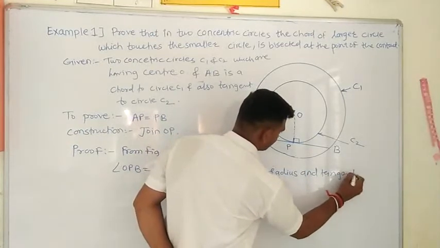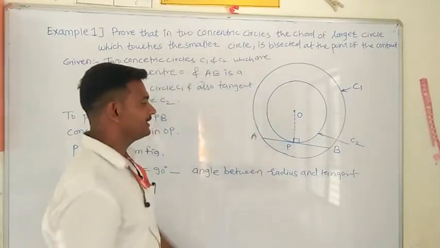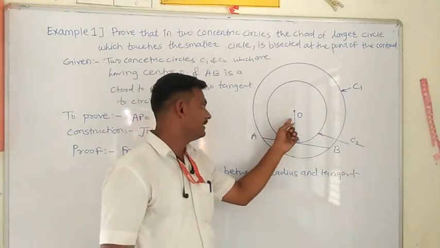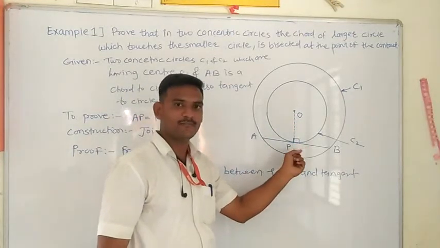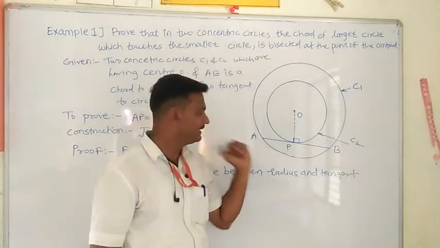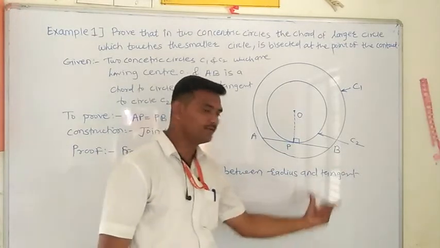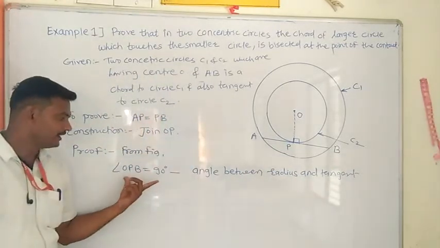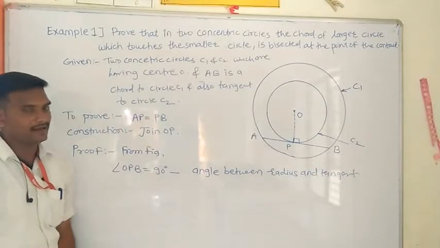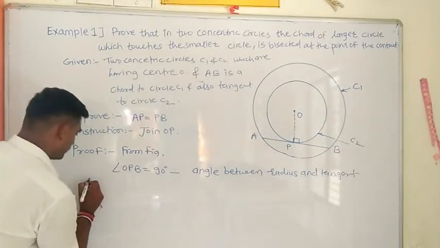We have seen this. It is theorem 10.1. In theorem 10.1 we have seen this much only. The angle between the radius and the tangent at the point of contact is 90 degrees. Therefore, the angle between the radius and tangent is 90 degrees. We got here angle OPB is equal to 90 degrees. Therefore,